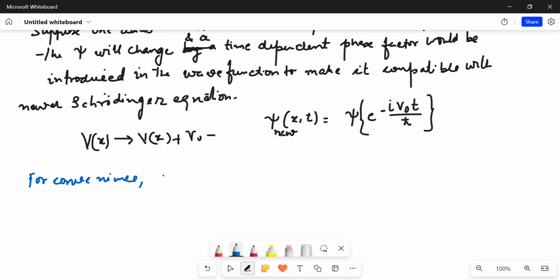For convenience, let us suppose psi satisfies the Schrödinger equation without V naught.